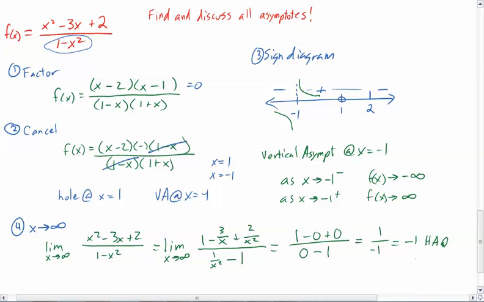Yes, that is the fire. Thank you. All right, so horizontal asymptote at y equals negative 1, of course.